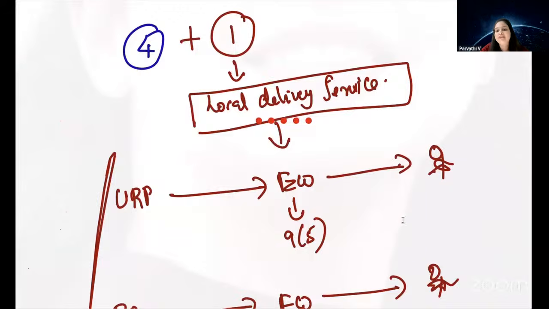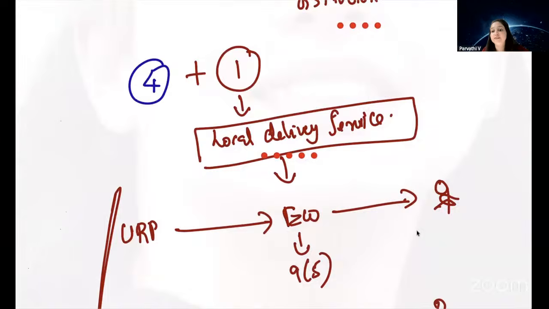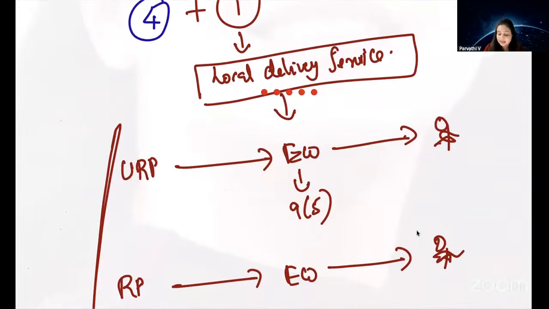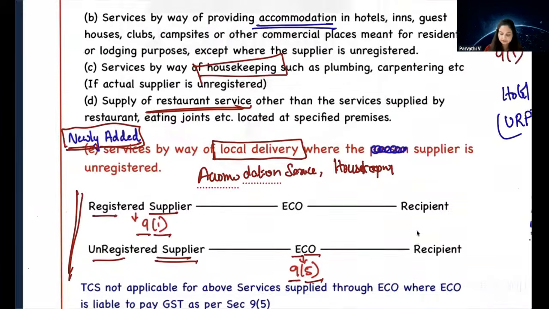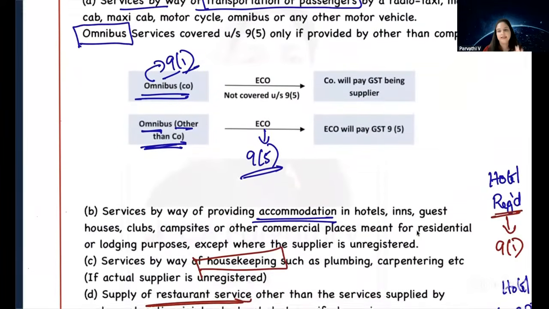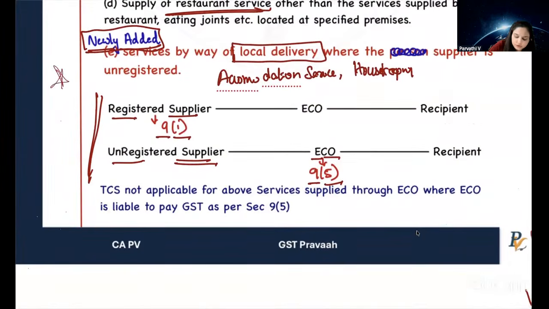A railway porter is not an e-commerce operator, right? That is not covered under e-commerce operator. We are only talking about services which are supplied through an e-commerce operator. Only if that service is supplied through an e-commerce operator can we ask the e-commerce operator to pay GST. In other cases, we cannot ask the e-commerce operator to pay GST. So there should be an ECO involved in this transaction. Are we clear? Yes, so that is the first amendment. Section 9(5) is very, very important from exam point of view. I think this is a very, very important amendment from exam point of view.